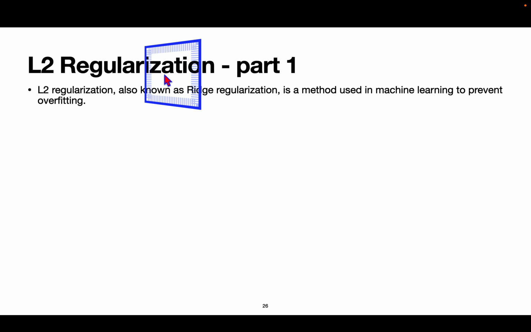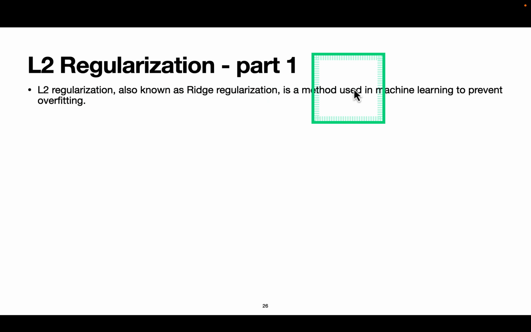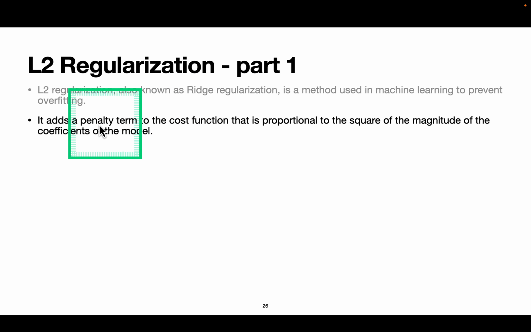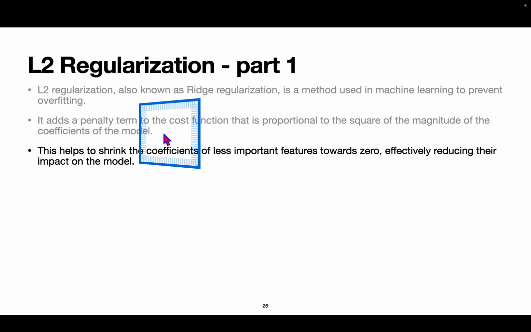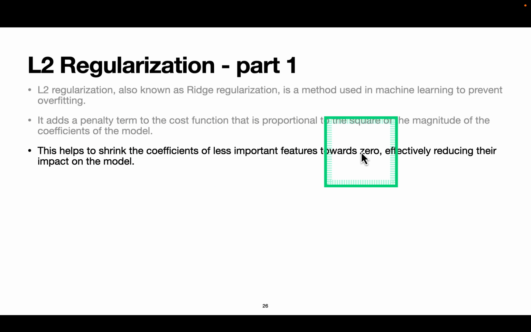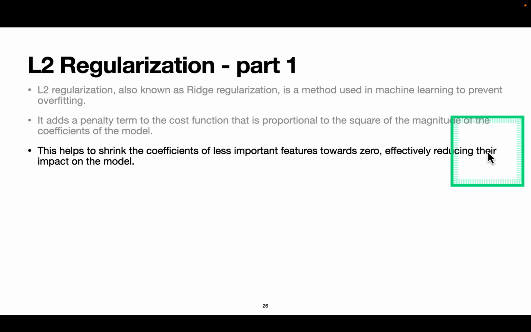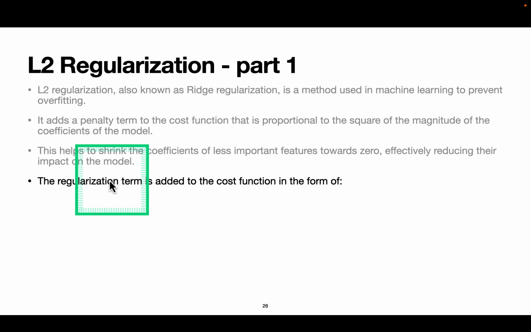So let's see what L2 regularization is. L2 regularization, also known as ridge regularization, is a method used in machine learning to prevent overfitting. It adds a penalty term to the cost function that is proportional to the square of the magnitude of the coefficients of the model. This helps to shrink the coefficients of less important features towards zero. So just remember it: less important features towards zero, effectively reducing their impact on the model.